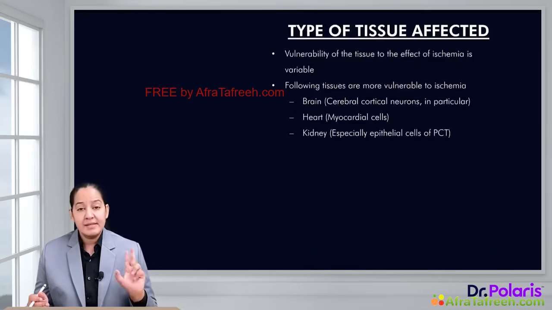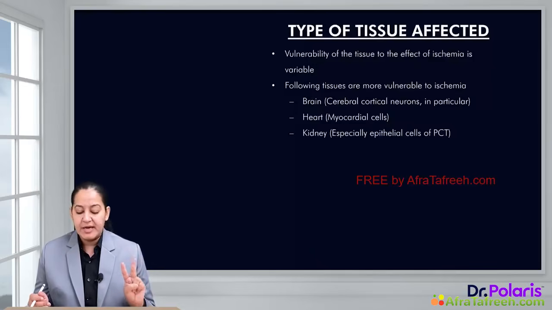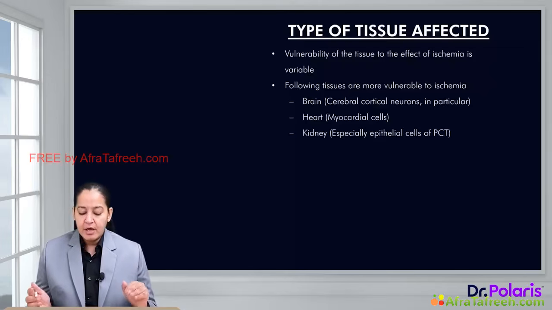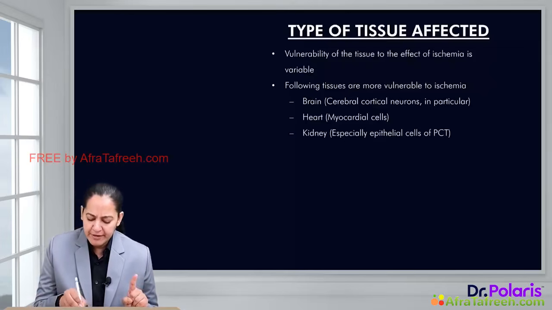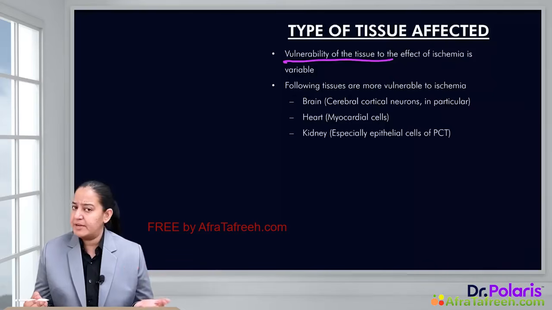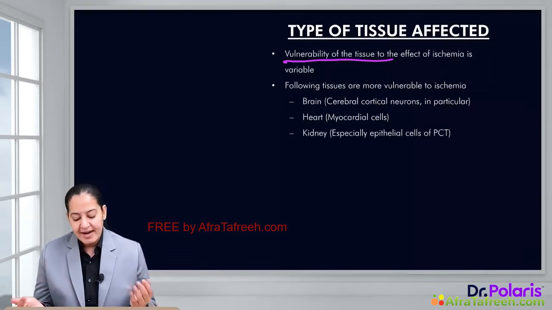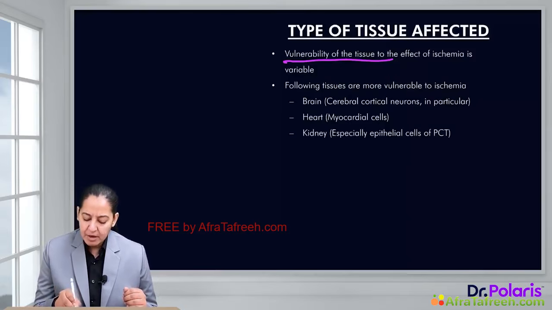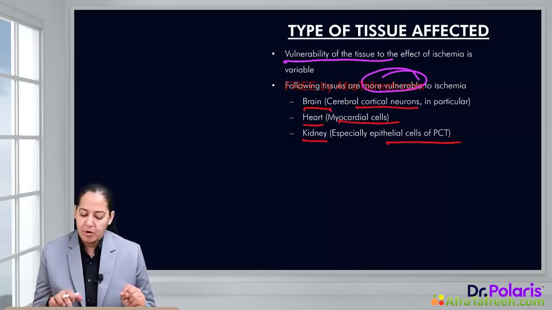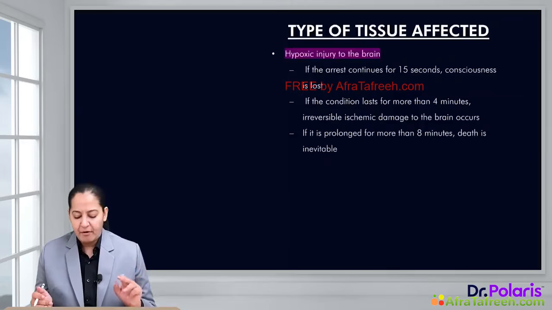that is the pattern of blood supply. The second factor of severity of injury is the type of tissue. What is the type of tissue? What is the organ or tissue in which ischemia is there, that is, deprivation of blood is there? Now in the human body, vulnerability of the organ to ischemia can differ. Some organs are more susceptible to ischemia, some are less susceptible. Let's take an example. There are a few organs which are more susceptible to ischemia. For example, the brain, that is cerebral artery occlusion, the heart, that is myocardial cells, and the kidney, that is tubular cells, the PCT cells of the kidney, proximal convoluted tubules. So that is the type of tissue affected.